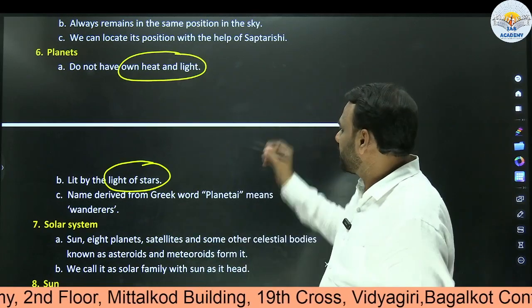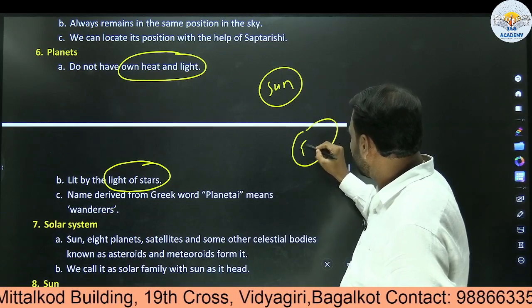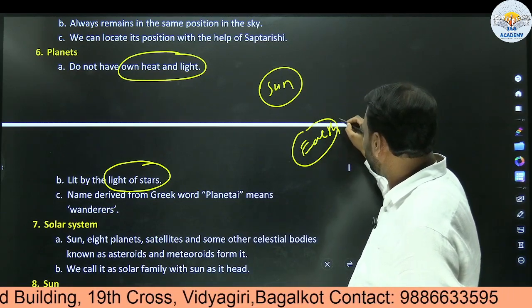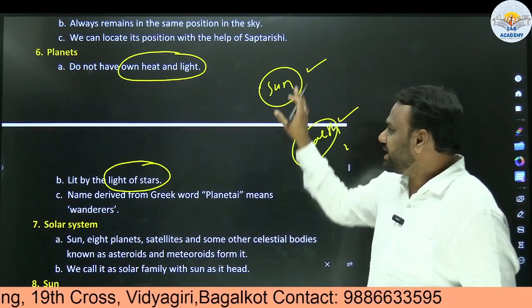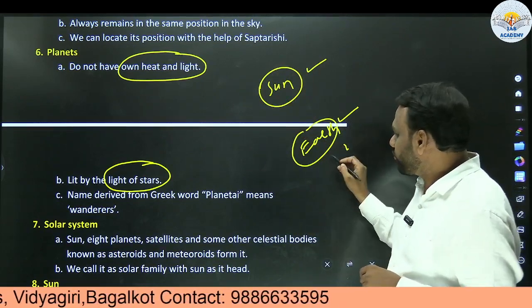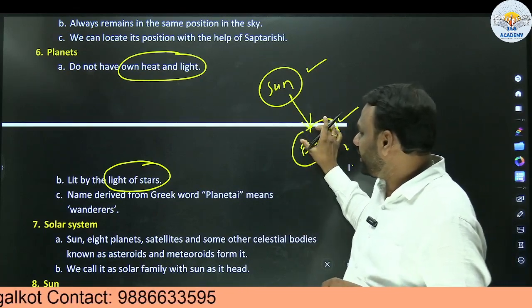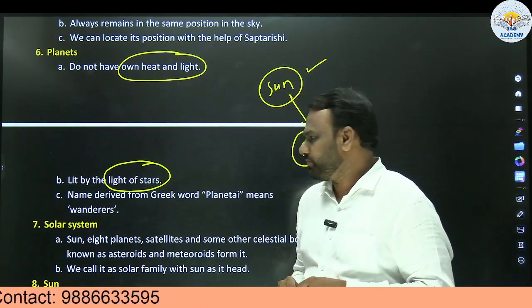An example is Earth. Here we have sun, here we have Earth. Earth is a planet, sun is a star. Sun has its own heat and light, Earth does not. So from where does Earth receive heat and light? From sun.